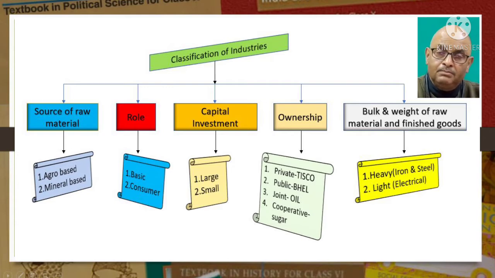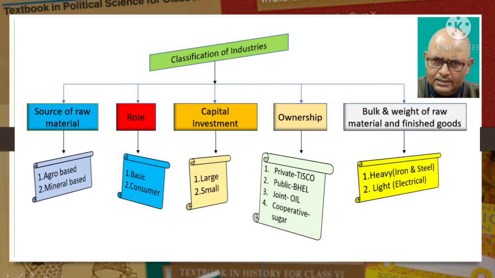At present, the maximum investment allowed is rupees 1 crore. In any industry, if the investment is more than 1 crore, it is called a large scale industry. These industries generally employ a large number of laborers. If the investment is less than 1 crore, it is called small scale industry.